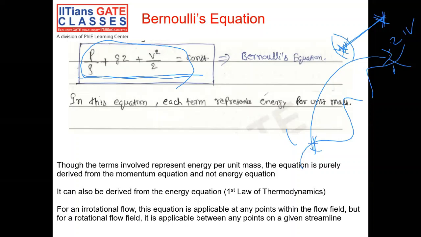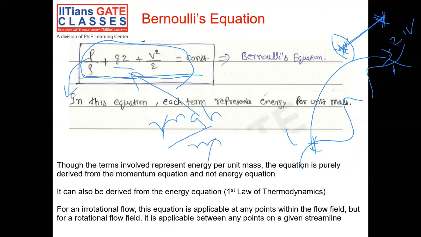And one way of looking at it is that each and every term of this equation represents some energy per mass. This is the pressure energy per mass, and gz is the potential energy per mass. Potential energy, we know, is mgh, so per mass it will be gh. Kinetic energy is mv square by 2, and if I take it per mass, it becomes v square by 2. So this is an energy kind of consideration, that the sum of the pressure energy, potential energy and kinetic energy, per mass, is constant throughout a streamline.